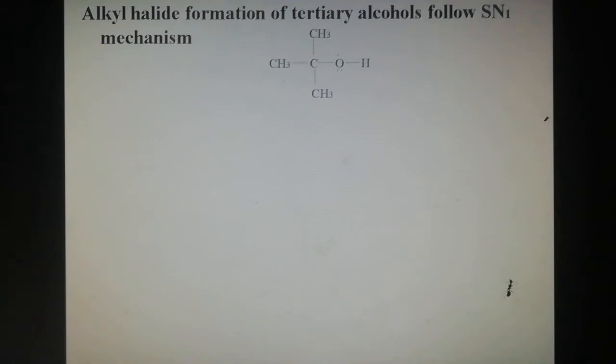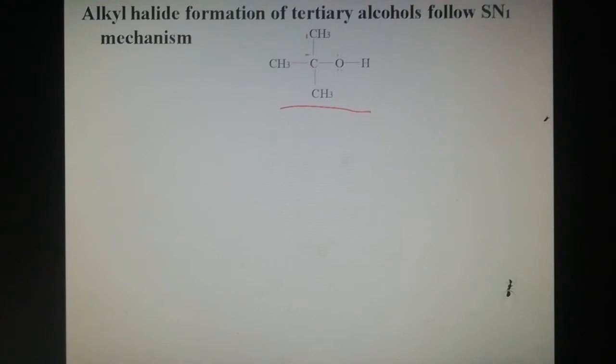Example for this mechanism: tertiary butyl alcohol treated with hydrogen bromide to form tertiary butyl bromide.